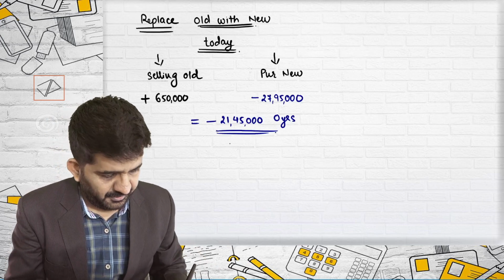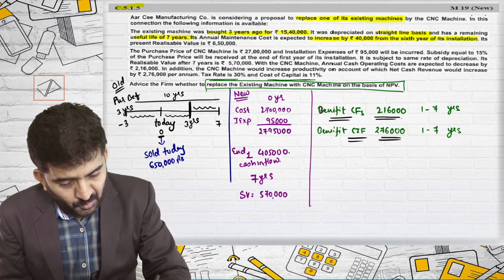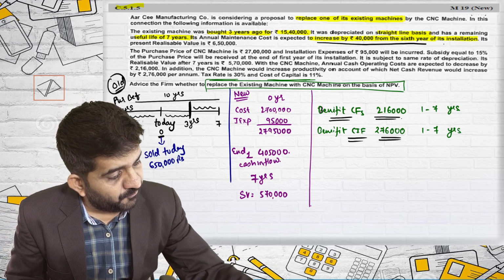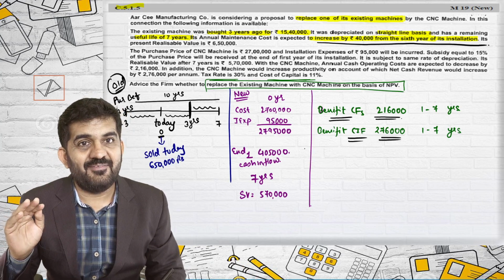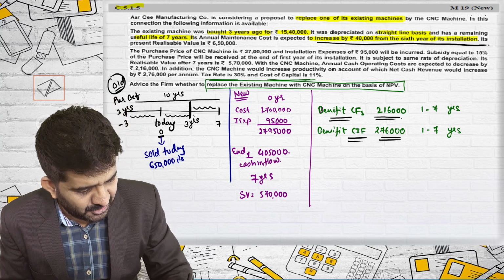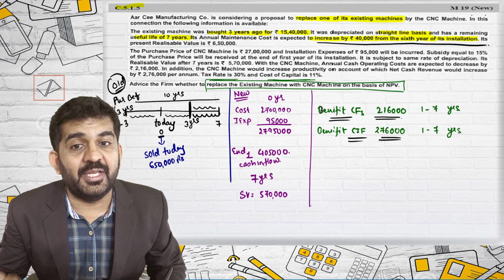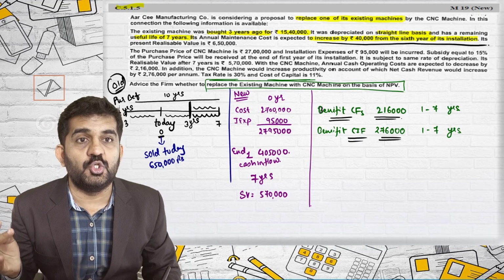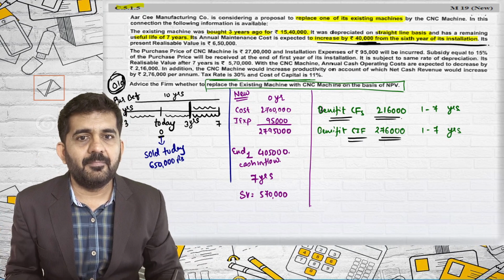Third, but interesting. After 3 years in the old machine, you were going to incur 40,000 rupees for the 6th, 7th, 8th, 9th and 10th years. So for the last 5 years, you were going to incur 40,000 rupees had you continued with the old machine.